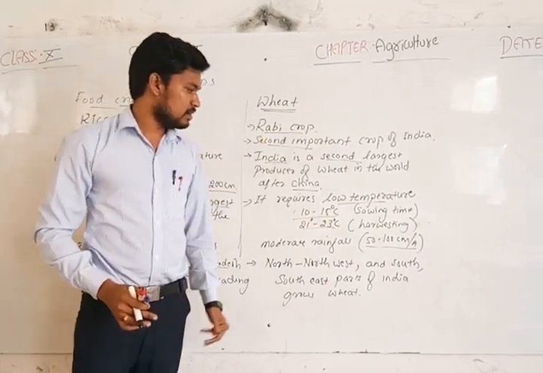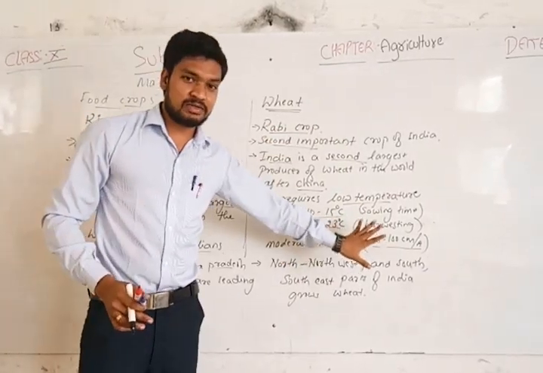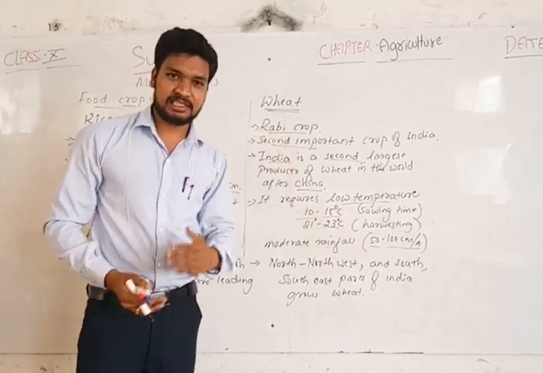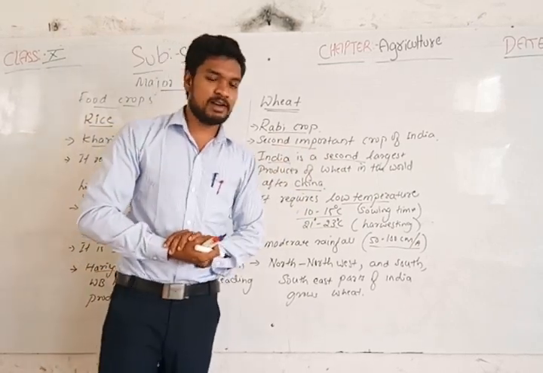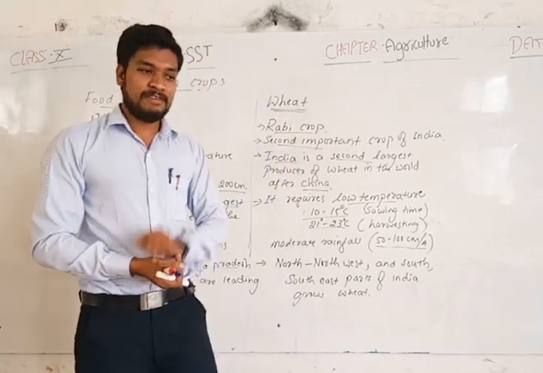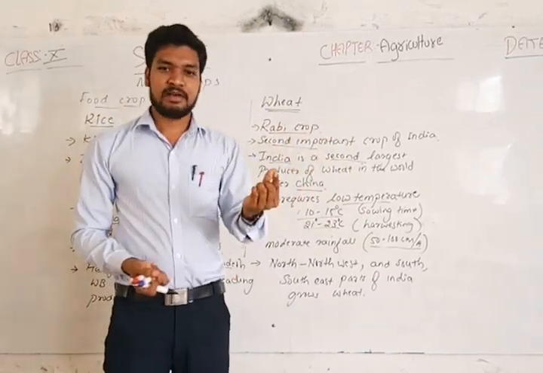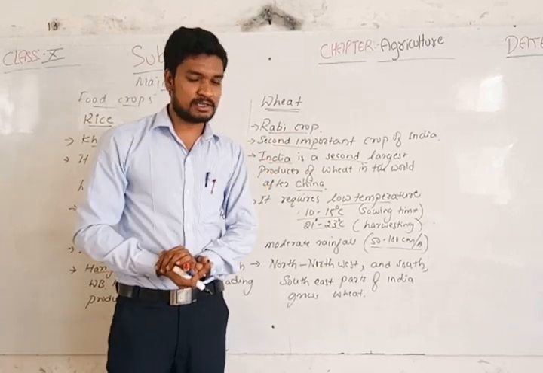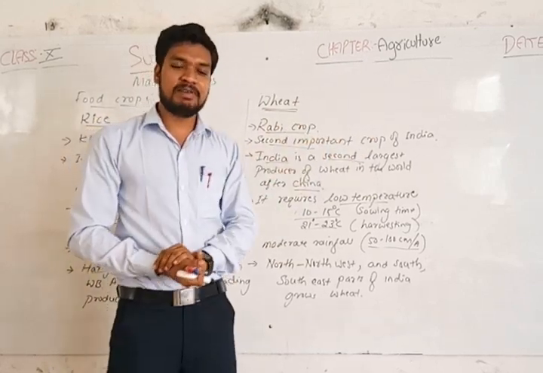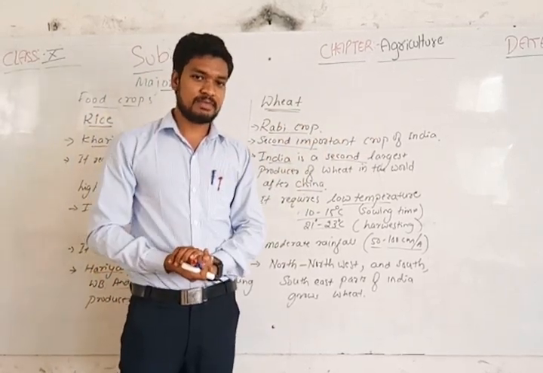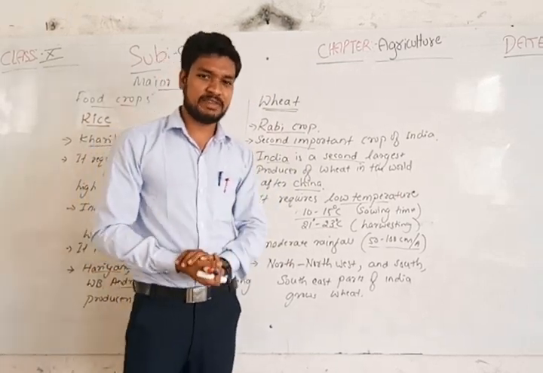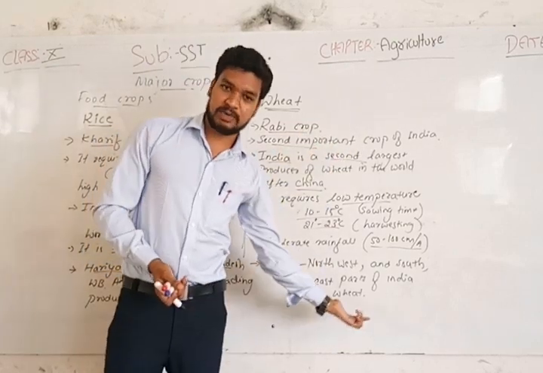And the sowing of the seed varies in month across different regions. For example, in the southern part of India, we sow the seed of wheat between September and October. But in the eastern and northeastern parts of India, they sow the seed of wheat between November and December. So we have a one or two month variation in sowing the seed of wheat in the rabi crop.